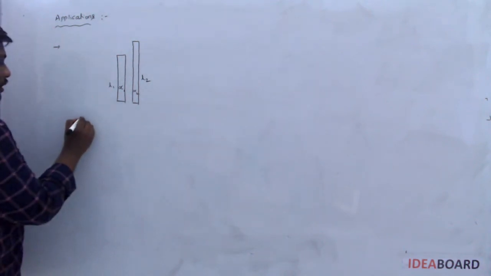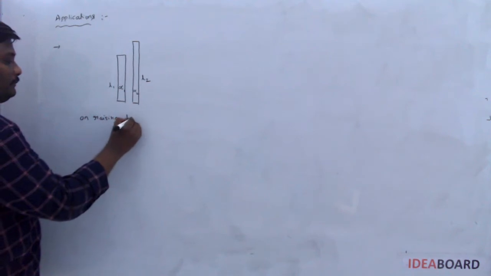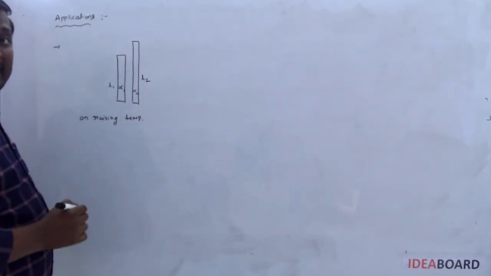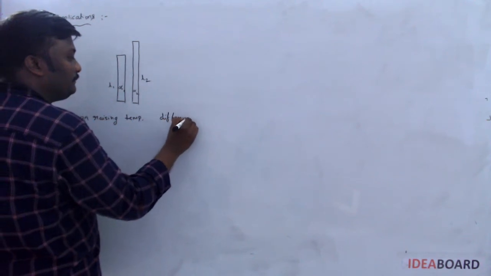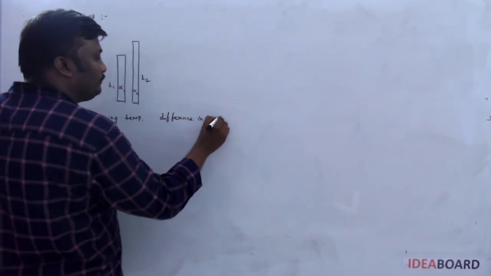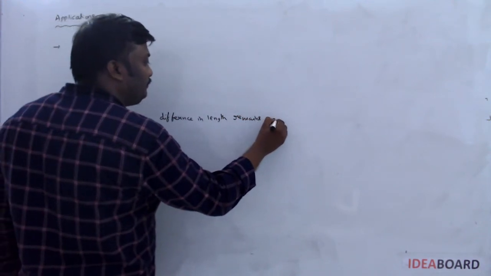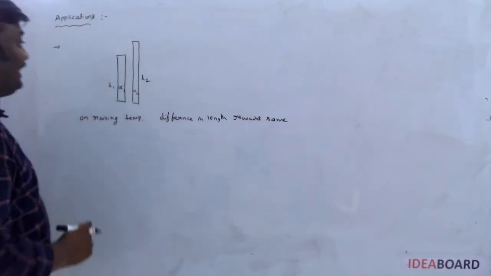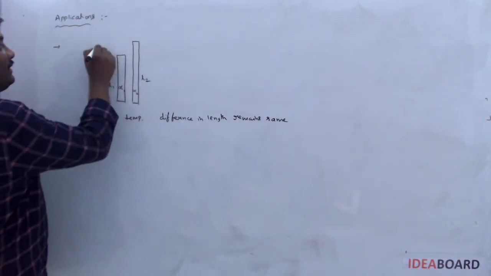Okay, now on rising temperature, they said the difference in length remains the same. What is the meaning of difference in length?